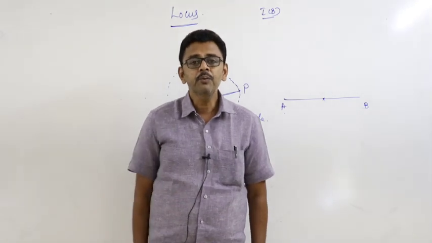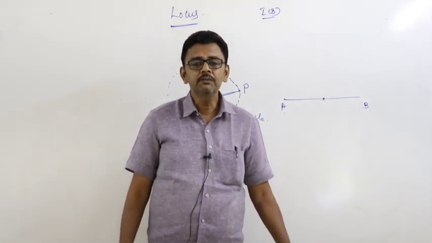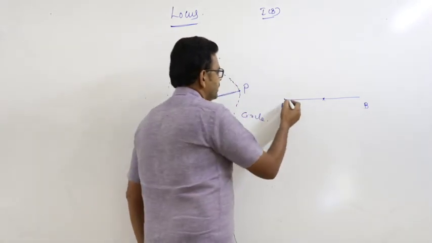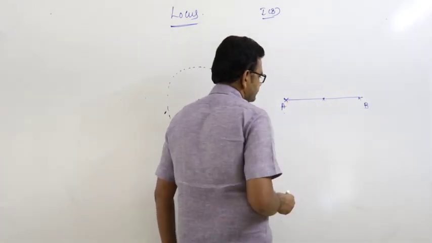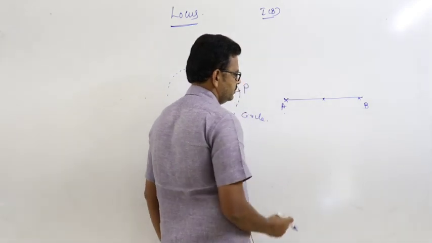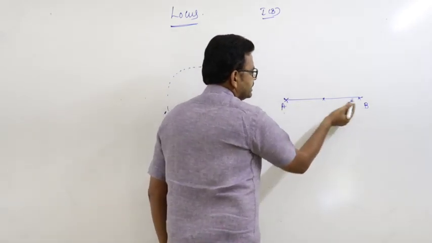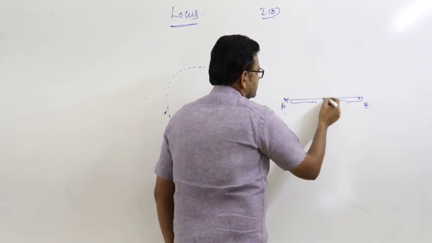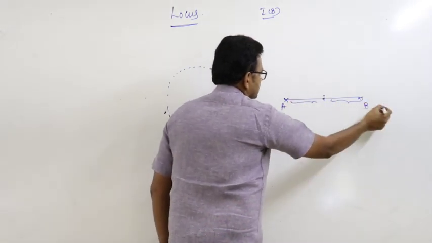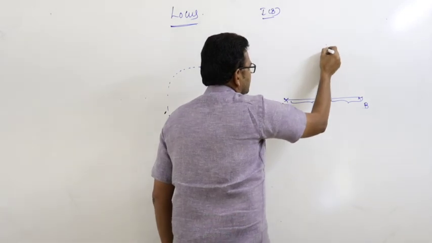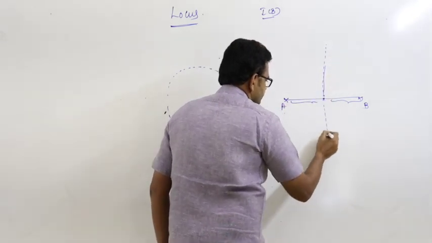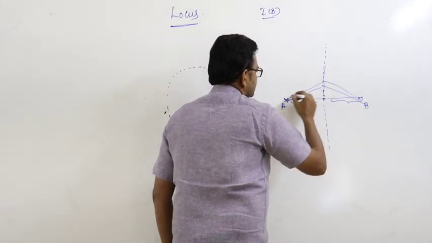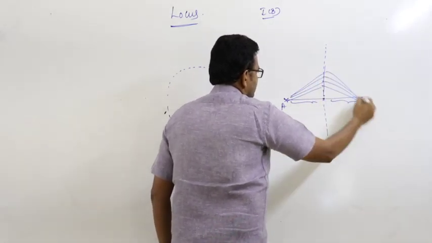Find the locus of the points which are equidistant from A and B. Suppose the distance is 5 units and 5 units, or 6 units and 6 units. So these are all the points. Distance is 7, 7, 8, 8, 9, 9, 10, equal distances.